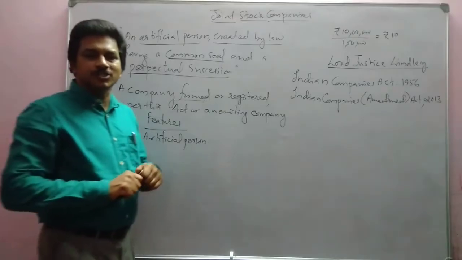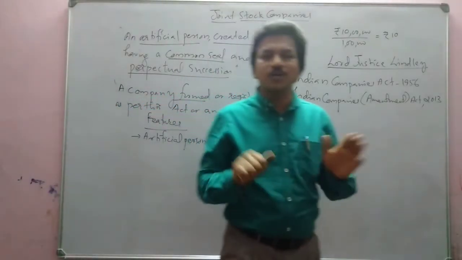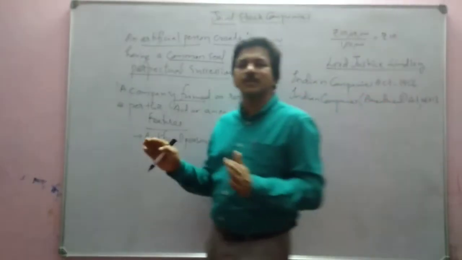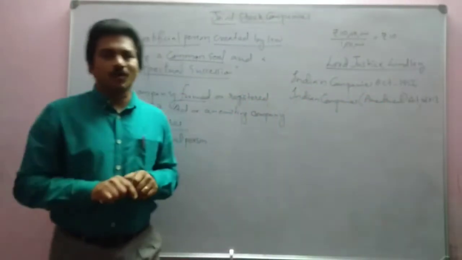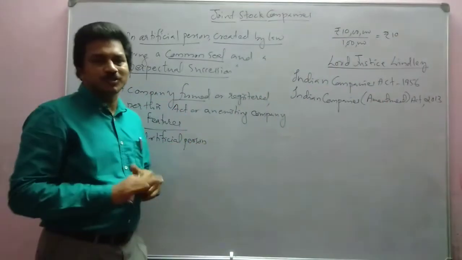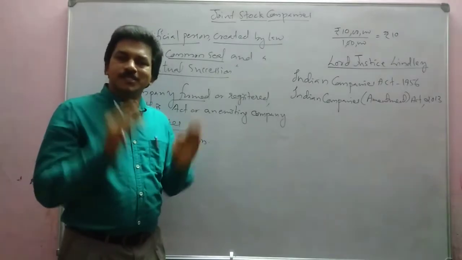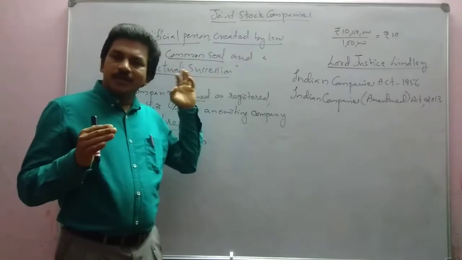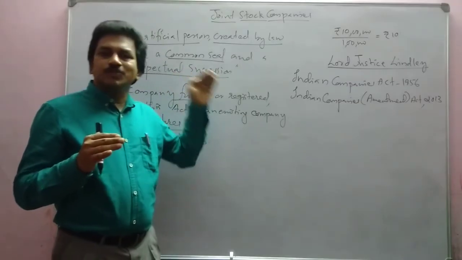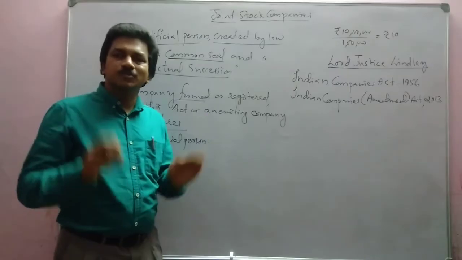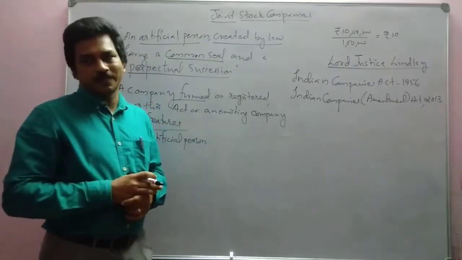Company is a person created by law. It's not an ordinary or natural person. It is an artificial person created by law. That means this came into existence because of the establishment through an act. So the act gave the power to exist like a human being.